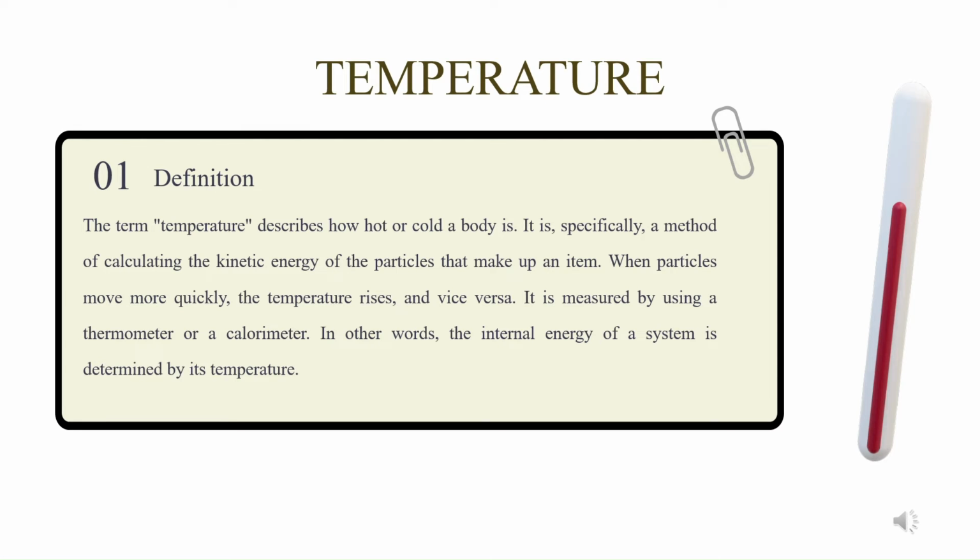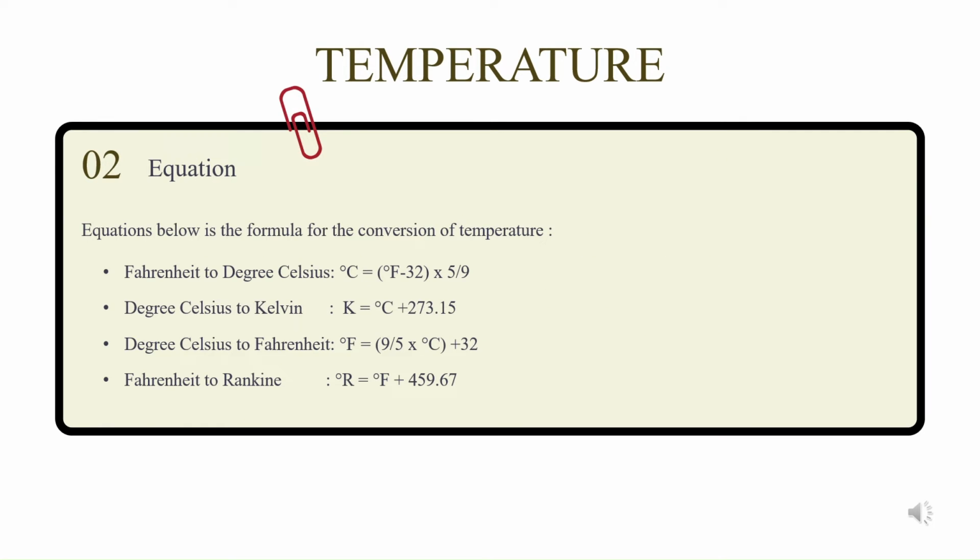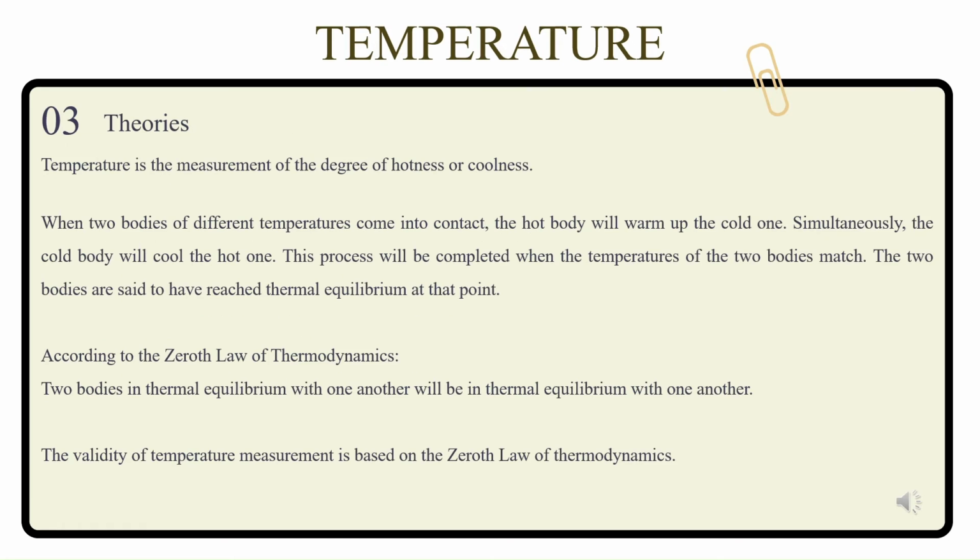Definition of temperature. The term temperature describes how hot or cold a body is. It is specifically a method of calculating the kinetic energy of the particles that make up an item. The equation below is the formula for the conversion of temperature. The theory of temperature: according to the zeroth law of thermodynamics, two bodies in thermal equilibrium with a third body will be in thermal equilibrium with one another.